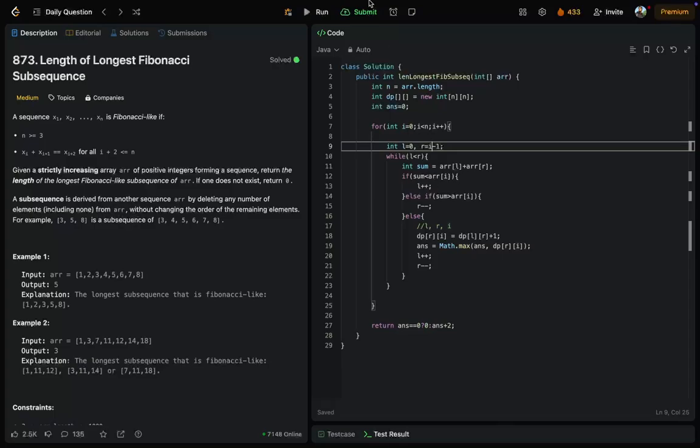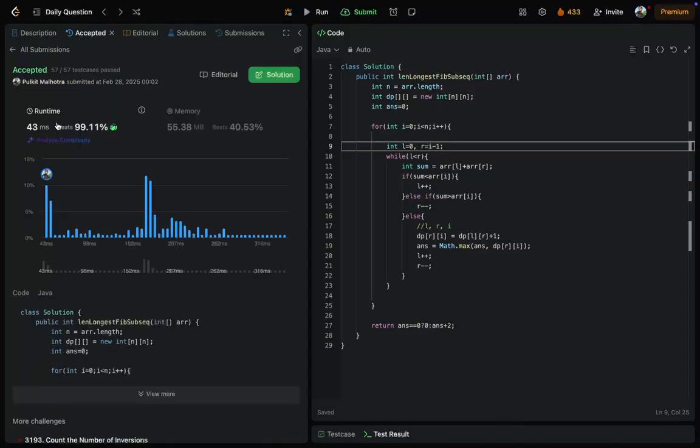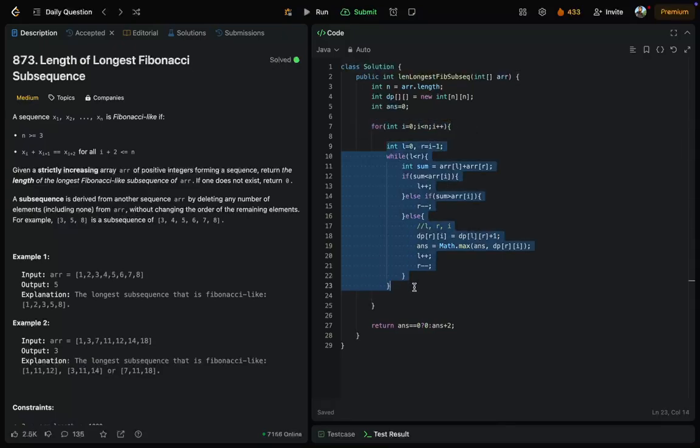Now let's submit this, and I hope it will work now. Yes, it beats close to 100%. Let's talk about time and space complexity. So this will run for order of n, then this will run for order of n also. So the time complexity is n square, and the space complexity is also n square.